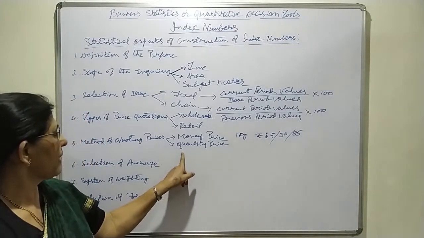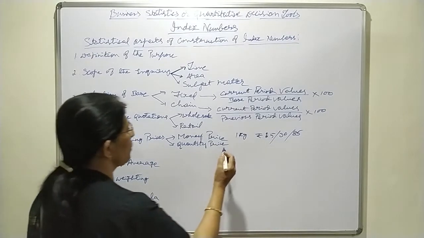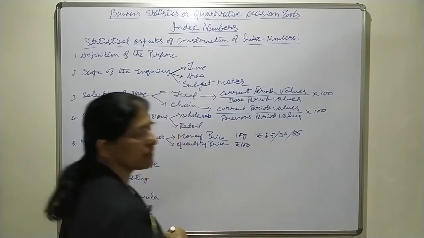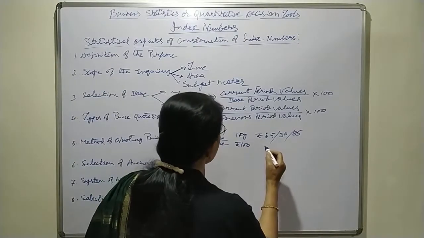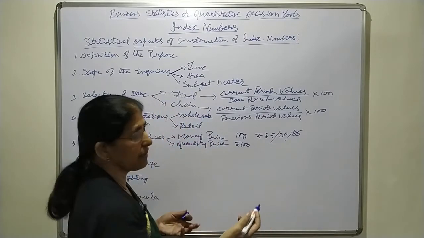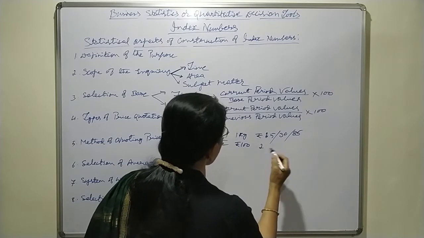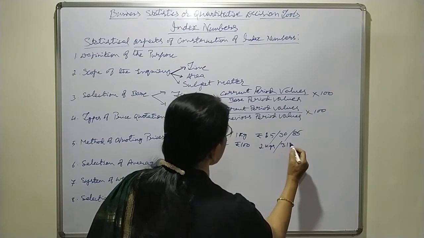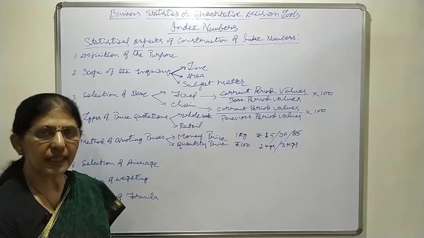Then another one is quantity price. That means in case of quantity price, for 100 rupees, how many kgs of rice may be available. That we may say for 100 rupees, maybe 2 kgs of rice or maybe 3 kgs of rice or even only 1 kg of rice, like that.